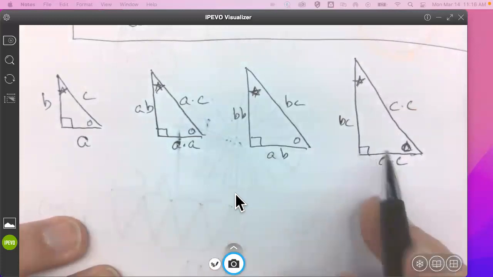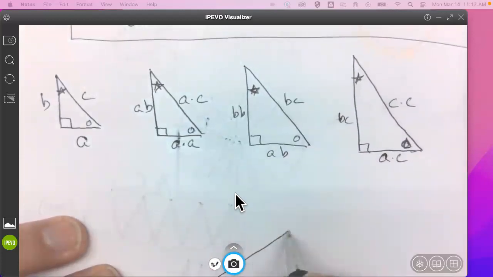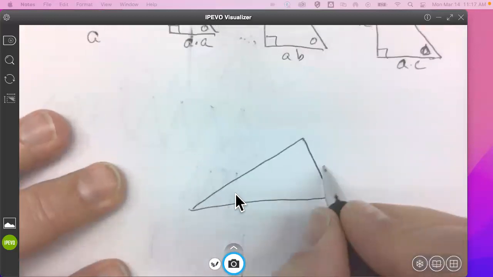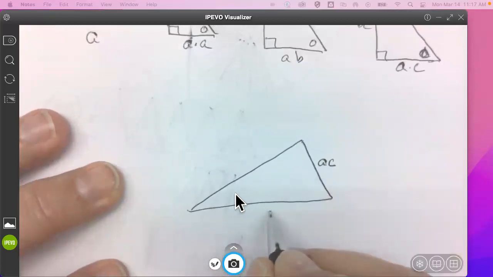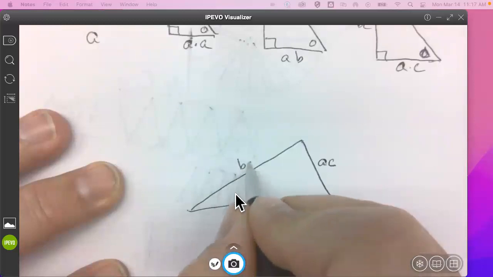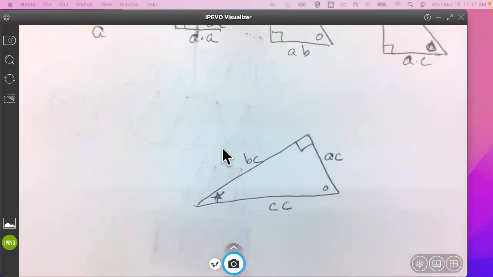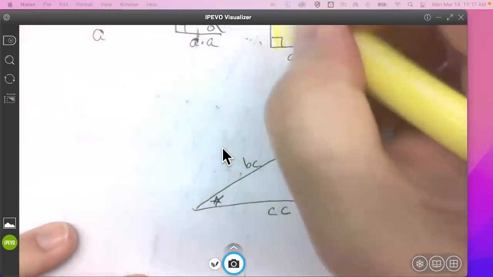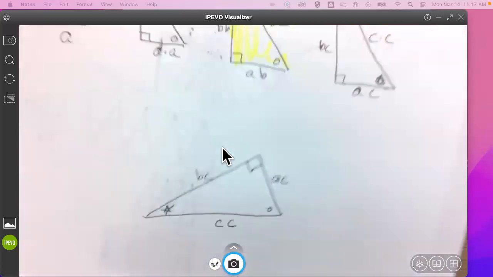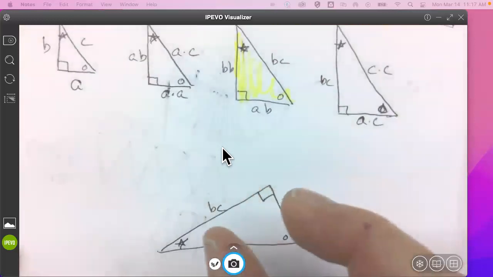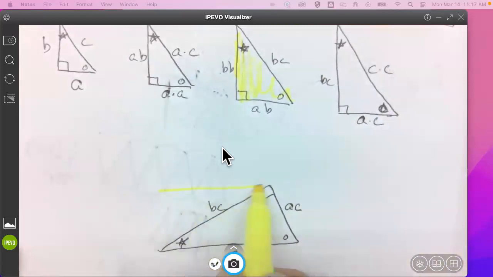Now, among all these similar triangles, I'm going to grab this first one and I'm going to draw it down like this. And I know that this side is AC, this side is CC, this side is BC. Here's my right angle. Here's my star, here's my circle. Now I'm going to take this triangle, the yellow one, and I'm going to pick it up, translate it, rotate it, and set it back down right here. Sure, take the pass, please.